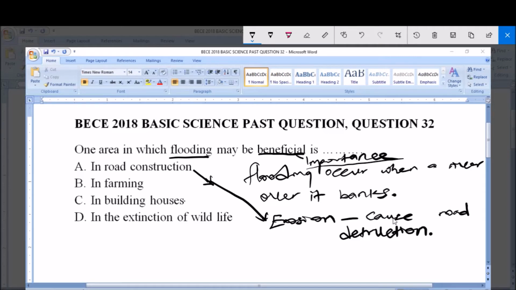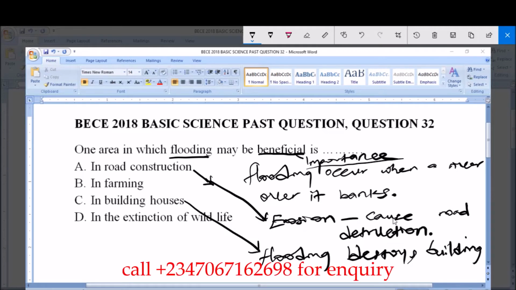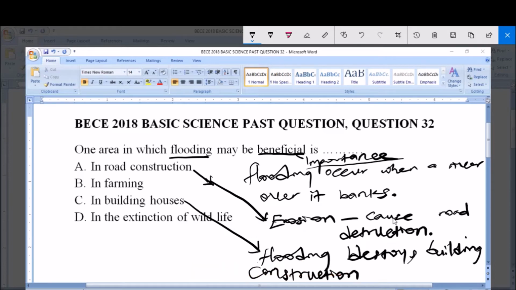Now let's go to C. C says in building houses. Flooding is also not beneficial in terms of building houses. It's not important, because flooding destroys building construction. When a building construction is going on and then a flood comes up, what happens? This building gets destroyed by this flood. So it is not important.